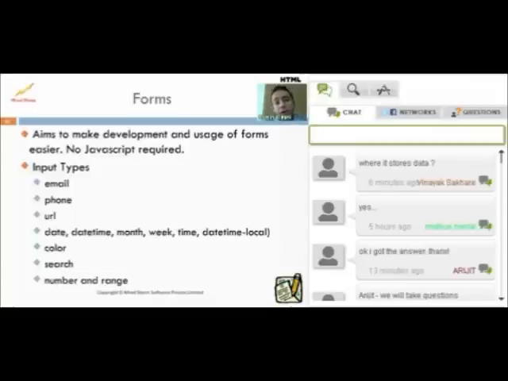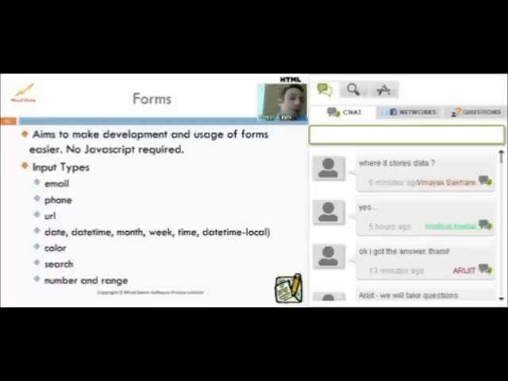But now let's look at the flip side of things. As a user, you want to fill forms as quickly as possible. You want the experience to be nice, so that you can fill out forms in a painless manner. So keeping all these things in mind, what the HTML5 specification brought to the table when it came to forms is that forms typically need to enter data that is of different kinds.